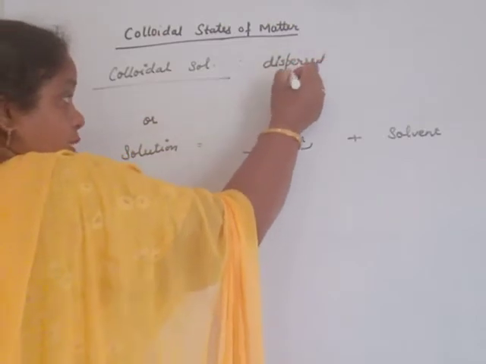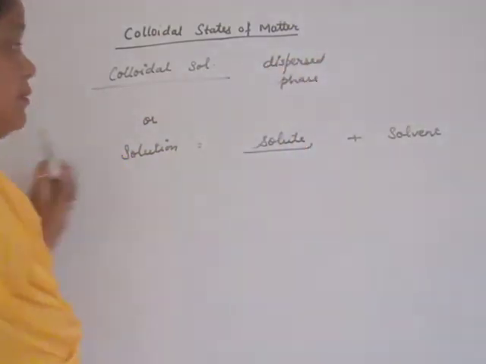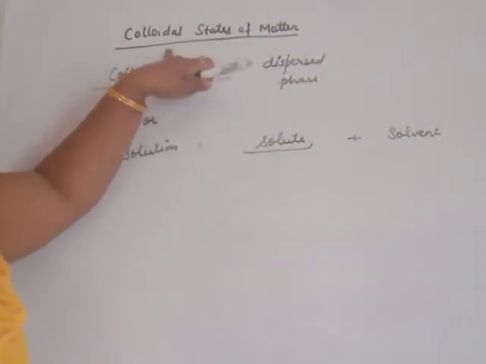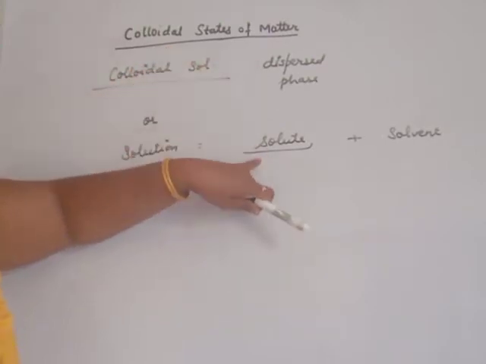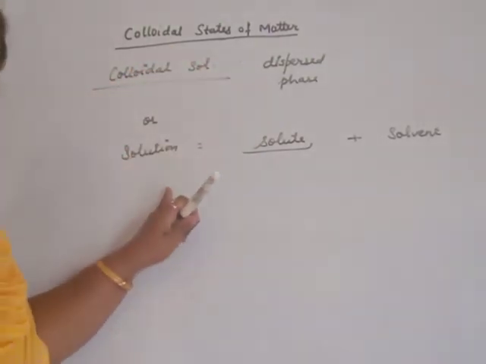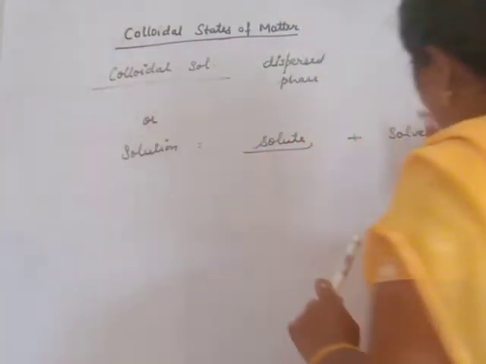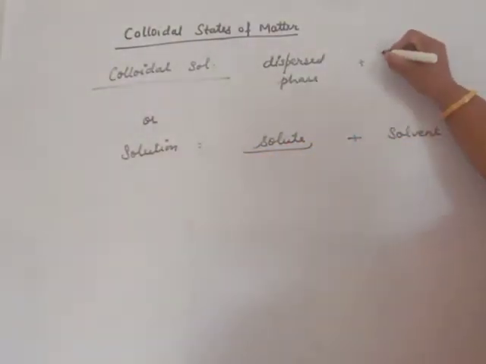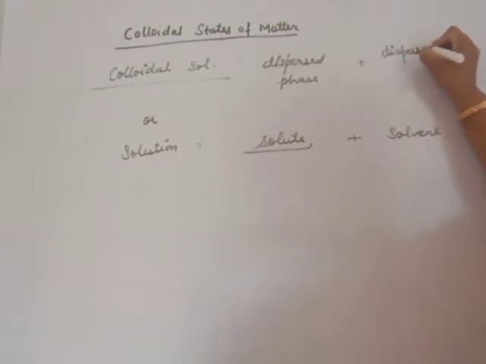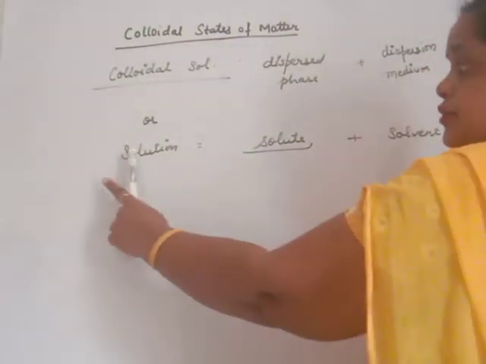The dispersed phase of colloidal sol is just like the solute of the solution, and the solvent is just like the dispersion medium. The dispersion medium is just like the solvent of the solution.